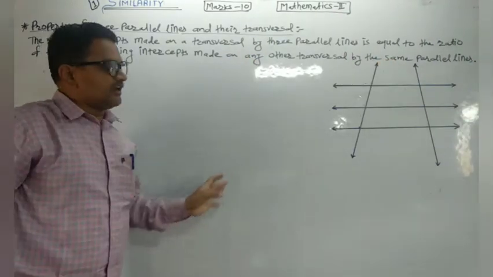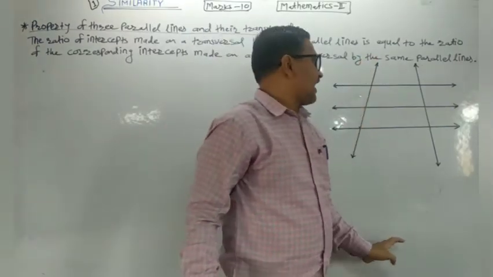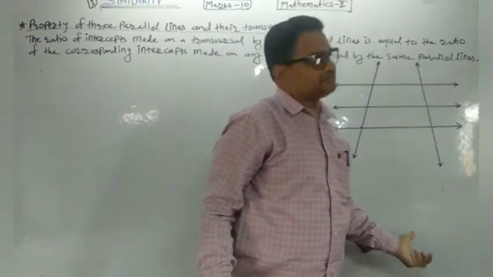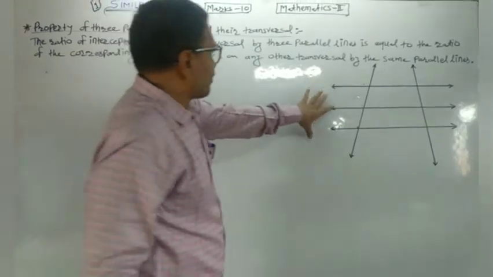Friends, here I have drawn three parallel lines and two transversals. This is the figure according to the given information.